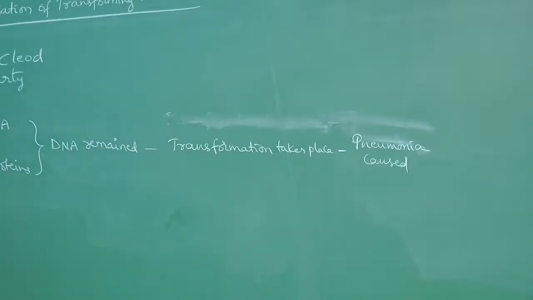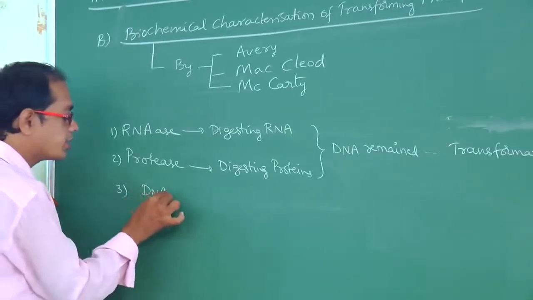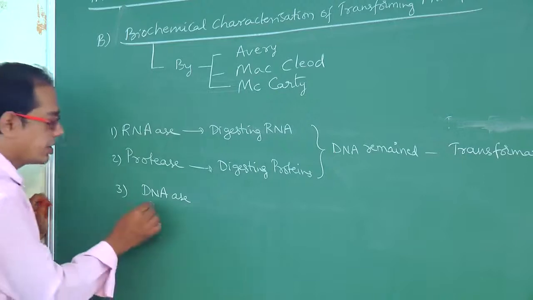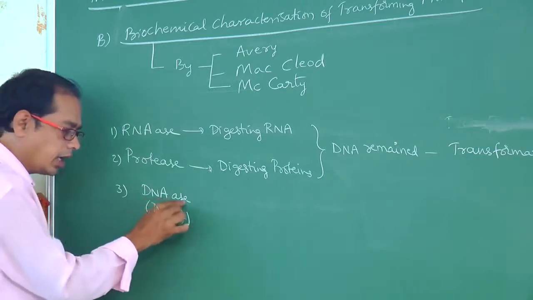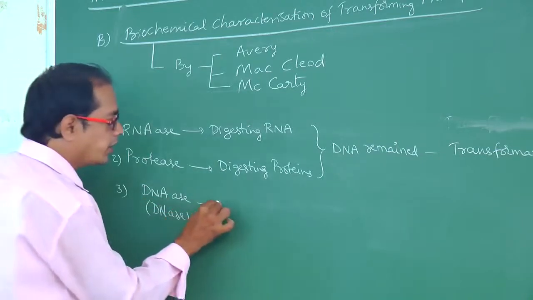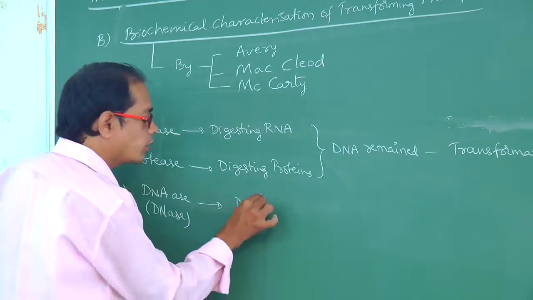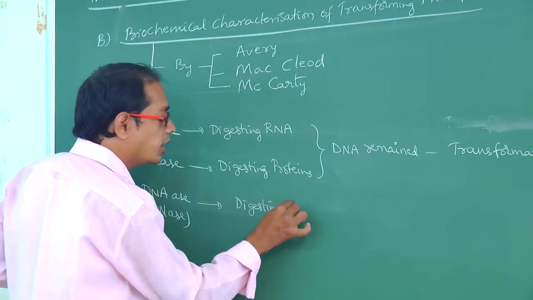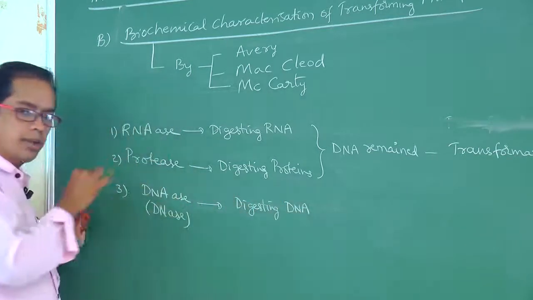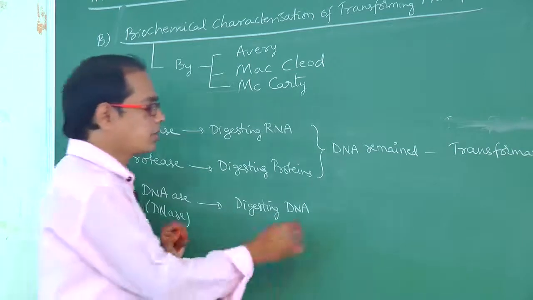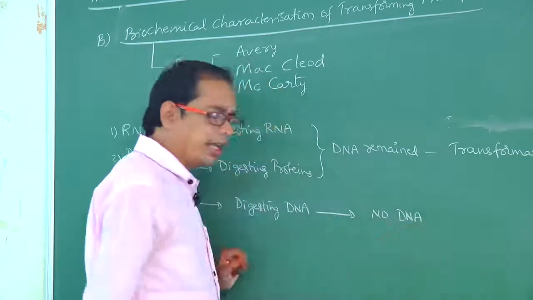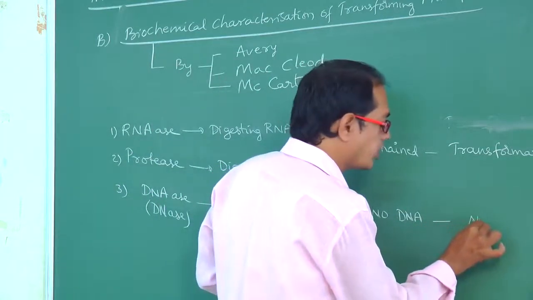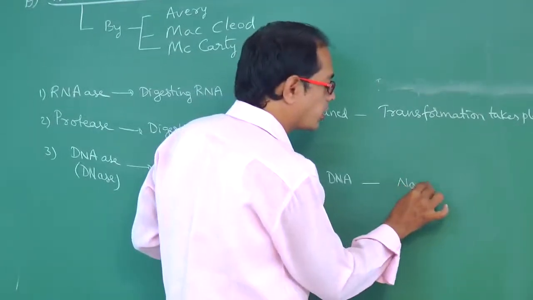So finally, the third one, DNase. It is also written like this. DNase is the enzyme useful for digesting the DNA. DNA digesting enzyme is DNase. So that means no DNA. No DNA means no transformation.